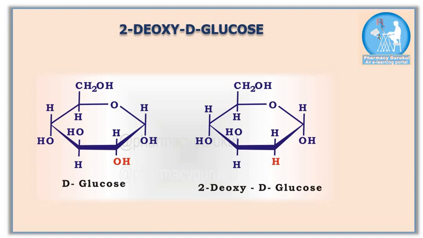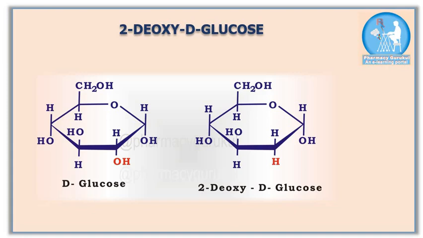On the screen, you can see the structure of D-glucose on the left side and the structure on the right side is of 2-DG or 2-deoxy-D-glucose. You can see there this one. In the structure on the right side, there is no oxygen at the position of the 2 carbon and there is a hydrogen atom instead of a hydroxy group, and the hydrogen atom is highlighted in red. That's why it is called deoxy. Here, de means without and oxy means oxygen atom, and D-glucose stands for the dextro form of glucose.